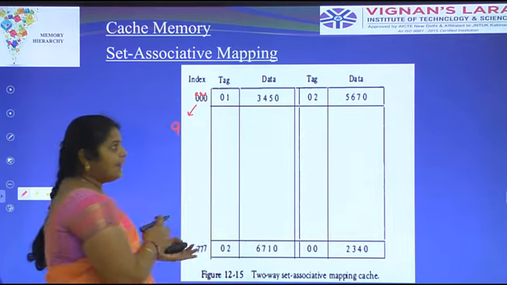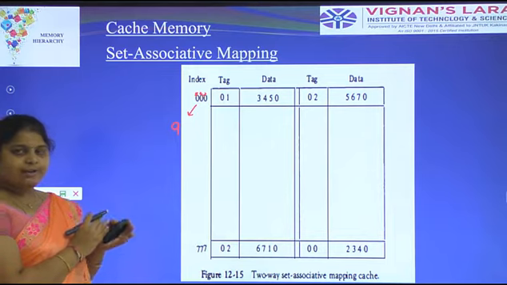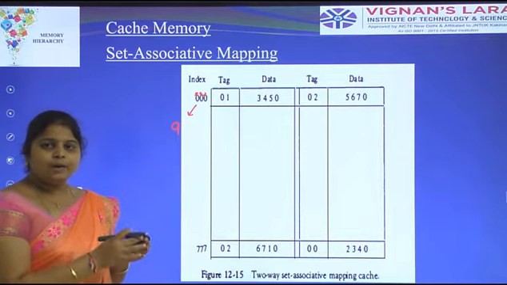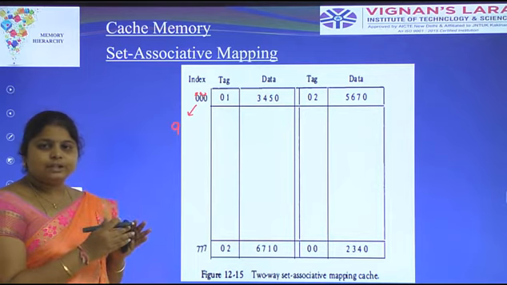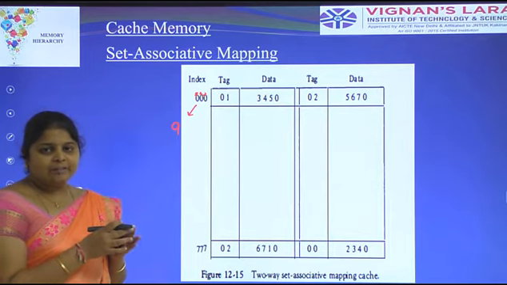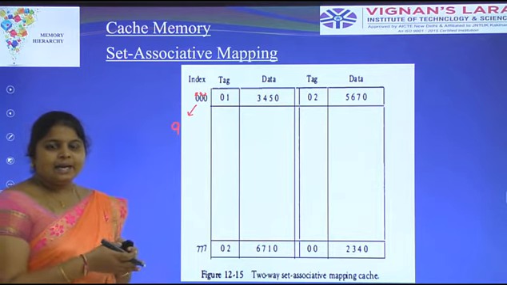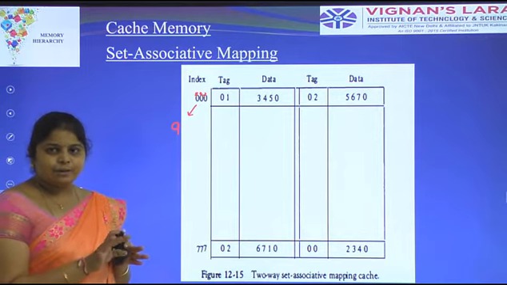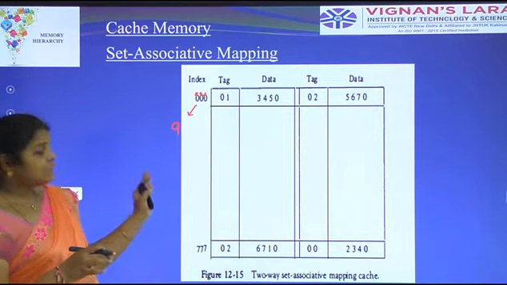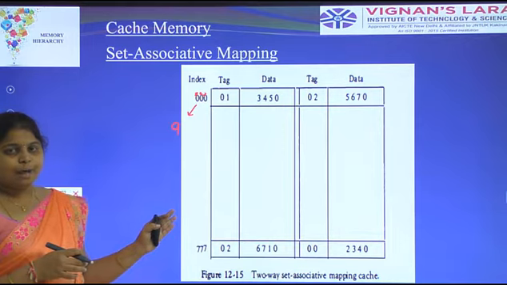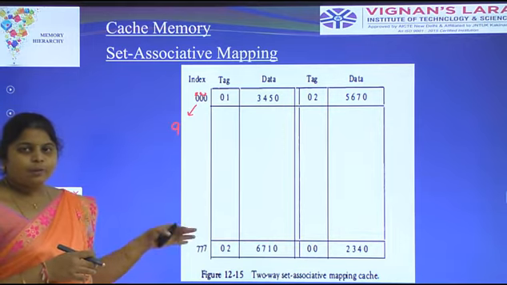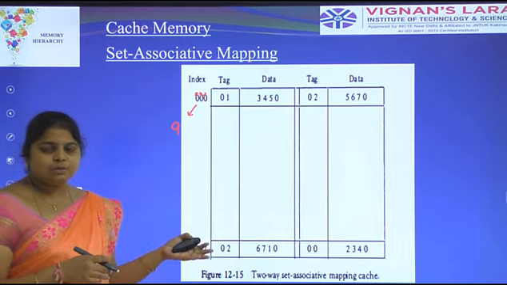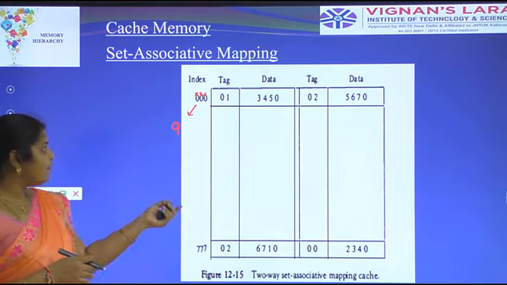What is the disadvantage of direct mapping? It can identify only a single column of the data. We take the index 777, the tag field is 02, and the data field has some content like 6712. What is the advantage of set associative mapping? We can identify more rows in set associative mapping.